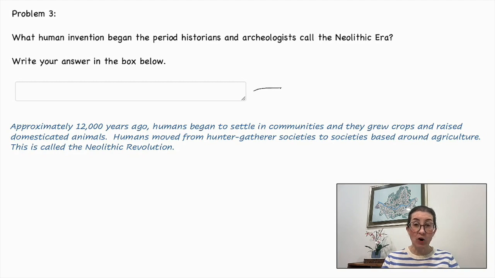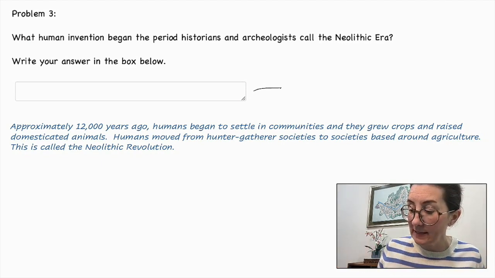The invention of farming created societies that were more sedentary than previous hunter-gatherer cultures. So this occurred approximately 12,000 years ago when humans began to settle in communities and they grew crops and raised domesticated animals. The invention here is agriculture or farming, so that will be the correct answer here.